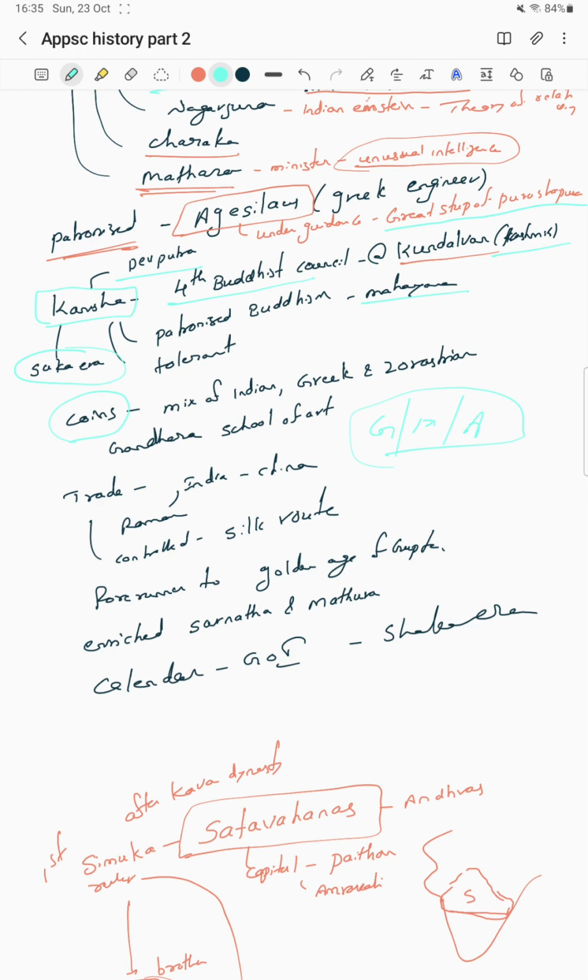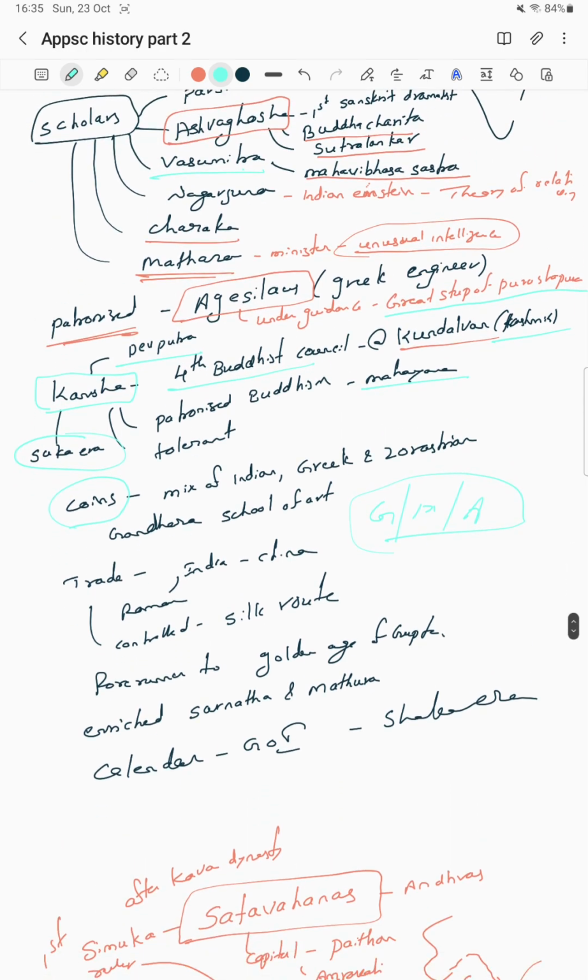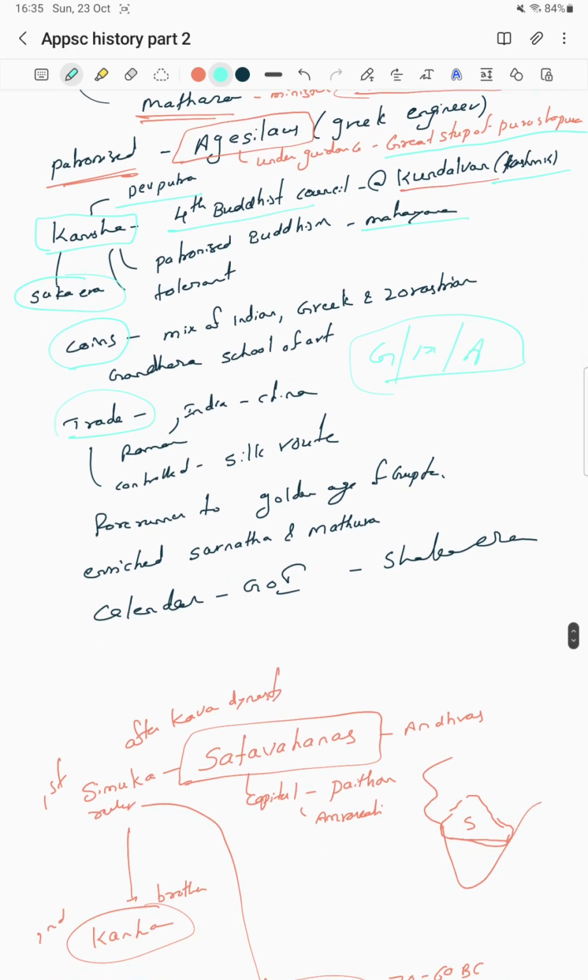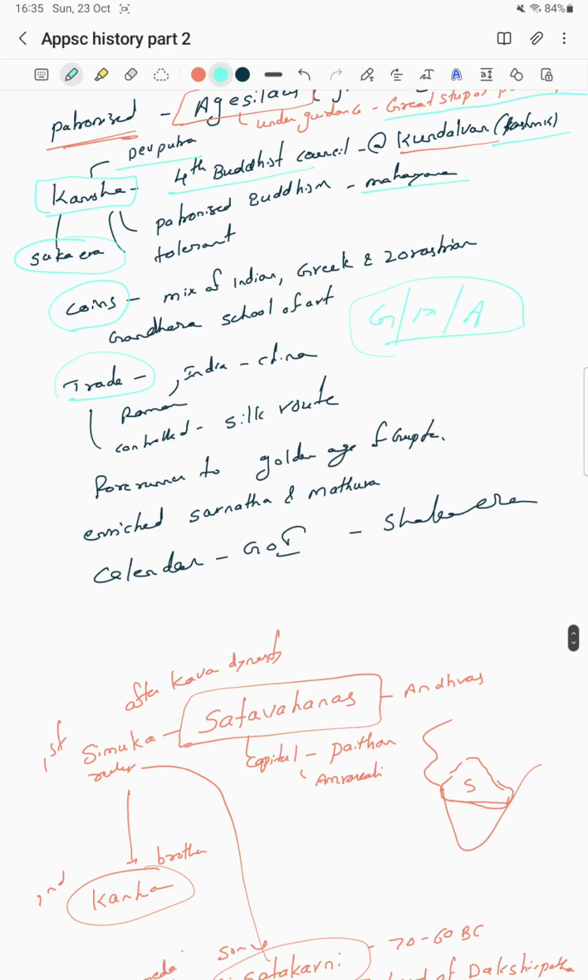Mostly the Gandhara school of art, because they belong to the western part. There was trade between India, China, as well as Rome, along the Silk Road, which was mostly controlled by the Kushana Empire at that time. The forerunner Kushana Empire was the base stone to the golden age of the Gupta Empire. They enriched Sarnath and Mathura. The government of India follows the Saka era calendar.